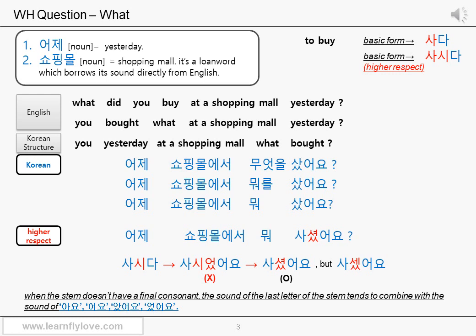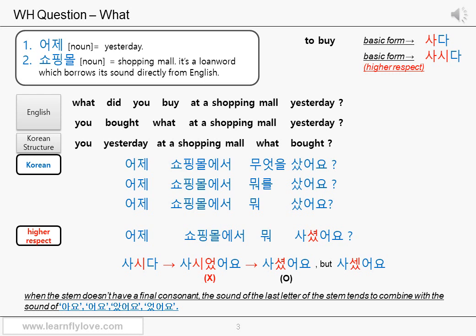You know it's nothing. Let's see the vocab box first. 어제 means yesterday. You already know that. 쇼핑몰 is a shopping mall. It's a loan word which borrows its sound directly from English. Remember this term, a loan word, because there are plenty of words like this in Korean. Nowadays, a lot of people around the world are using the words from English, right? The same thing is happening in Korea too.